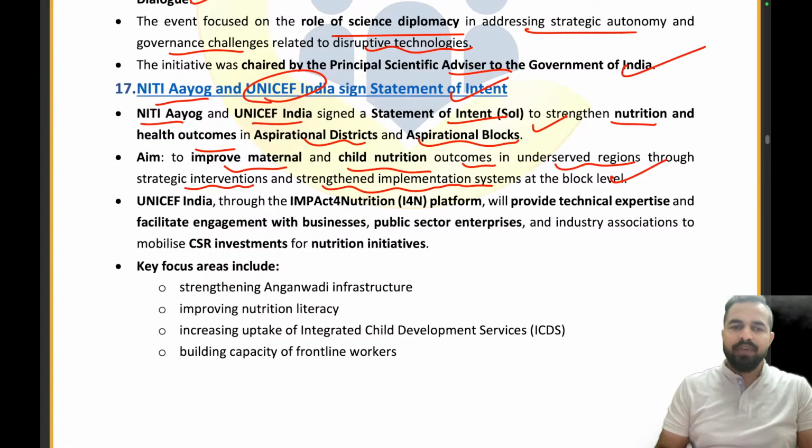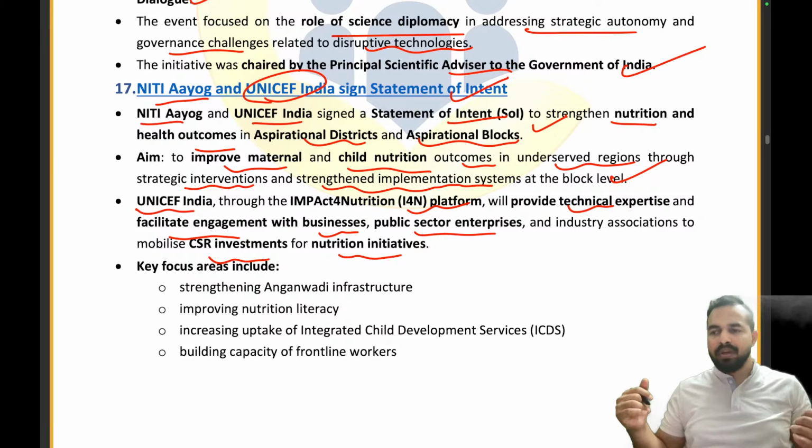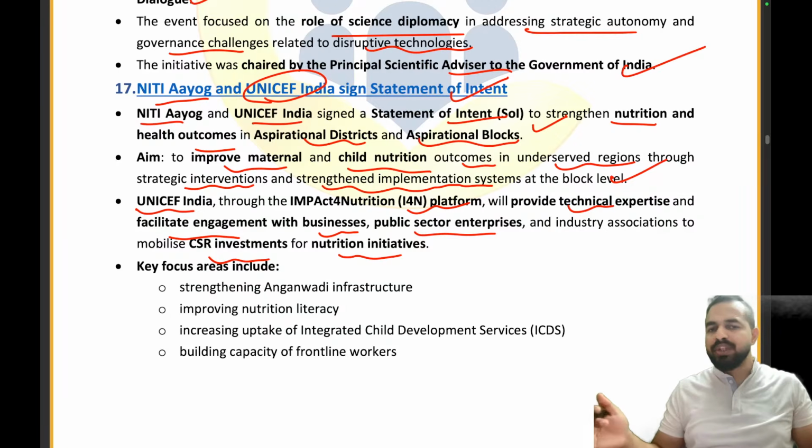And UNICEF India, with the help of the I4N platform, that is the Impact for Nutrition platform, will provide technical expertise and facilitate engagement with businesses, public sector enterprises and industry associations to mobilize CSR investments for nutrition initiatives. Right, my dear friends? So UNICEF India will be taking the help of its Impact for Nutrition group, and it will be engaging with businesses and public sector enterprises, and these businesses will be providing the funding under corporate social responsibility for nutritional initiatives.